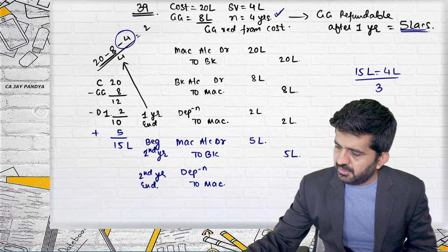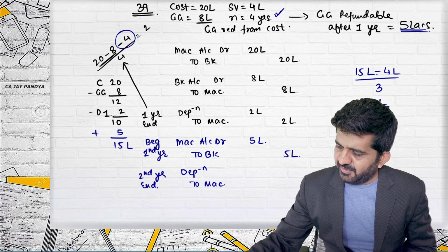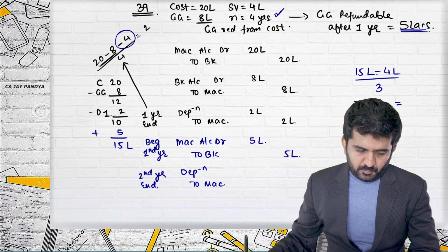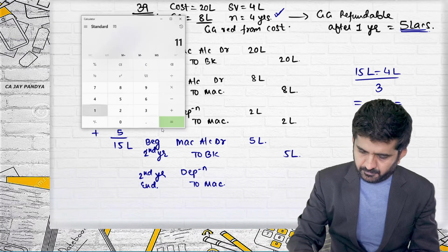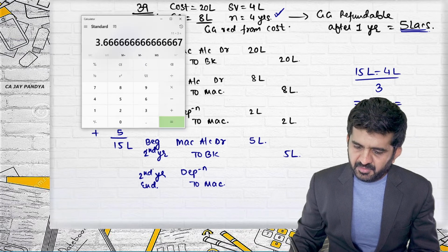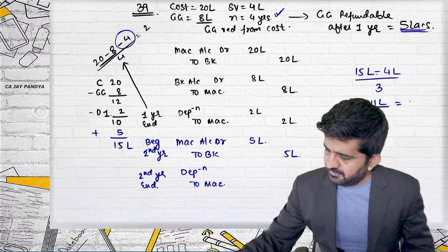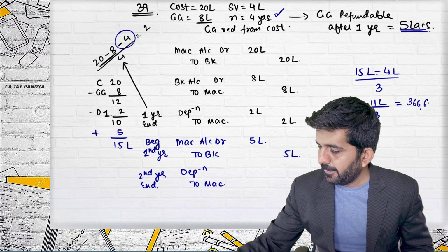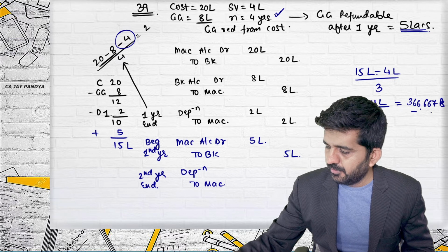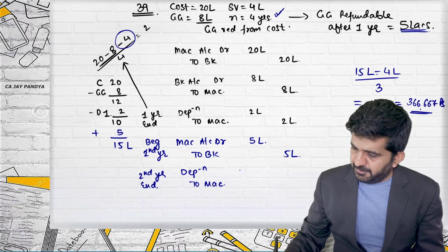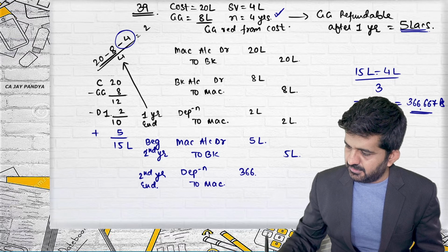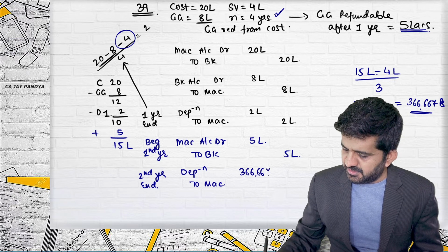Is it correct? This is 11 lakhs divided by 3, which is nothing but 3,66,667 rupees. Will be depreciation from next 3,66,667.